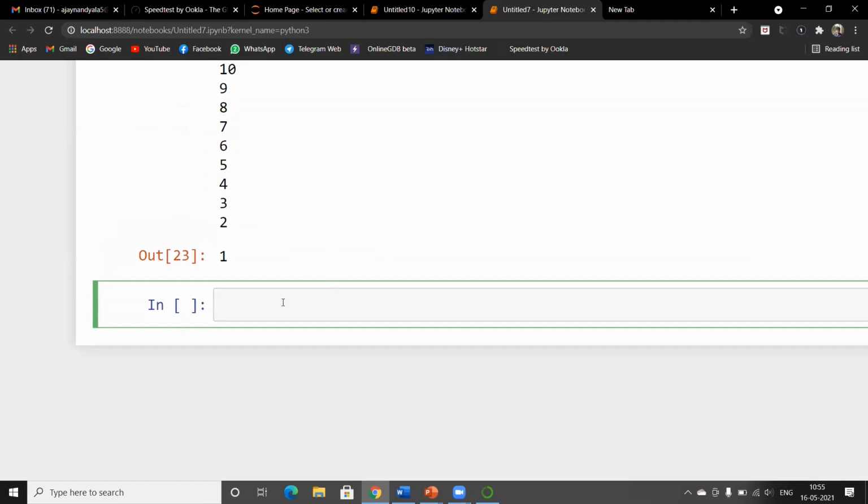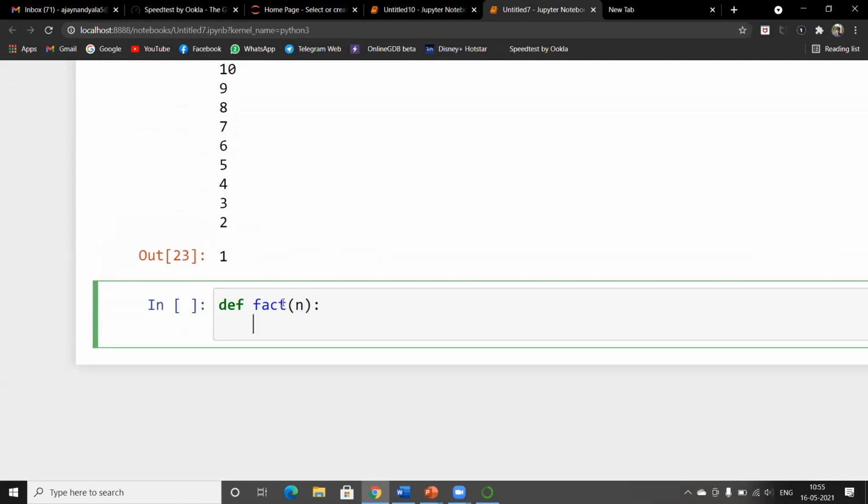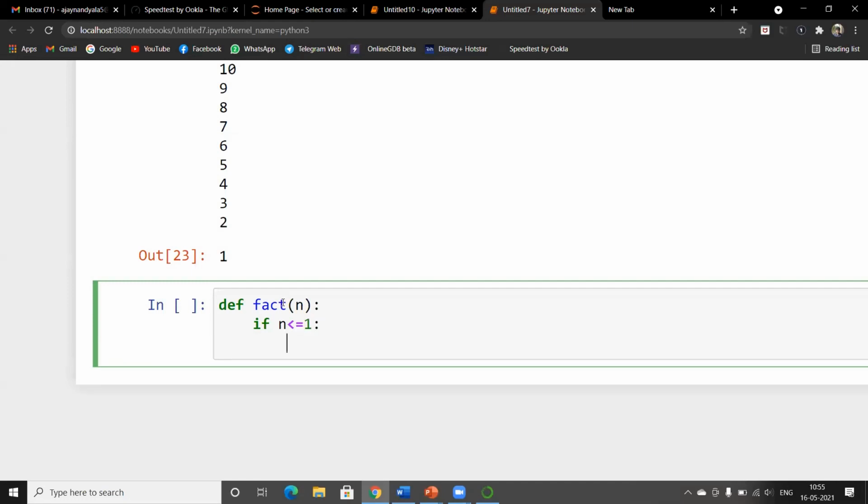And let's take another example. Try to print the factorial of a number n. The basic condition of the factorial, can anyone tell it? Can anyone tell the basic condition of factorial? If n is less than or equal to 1. Good.